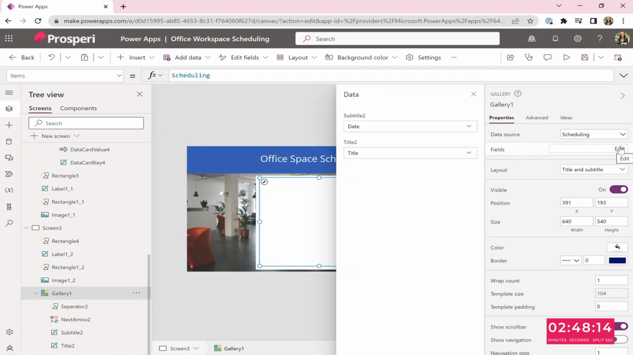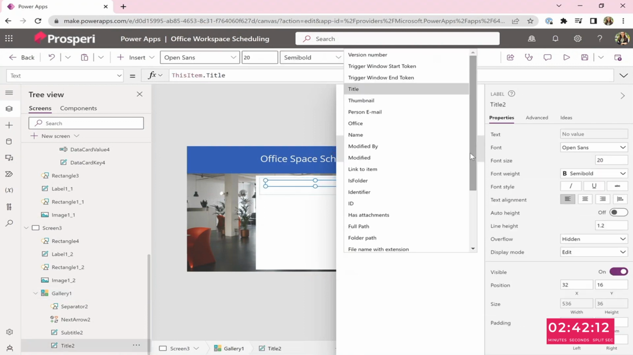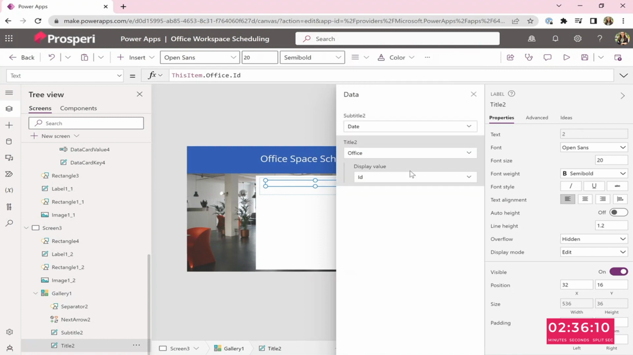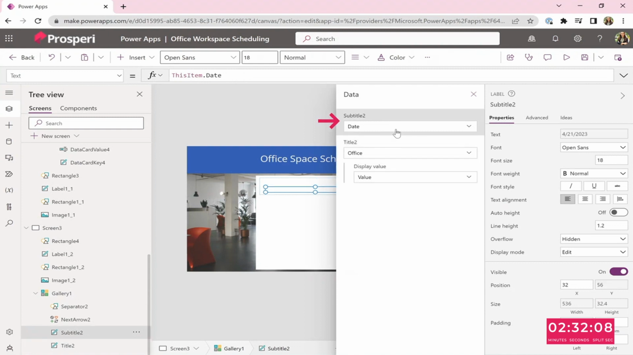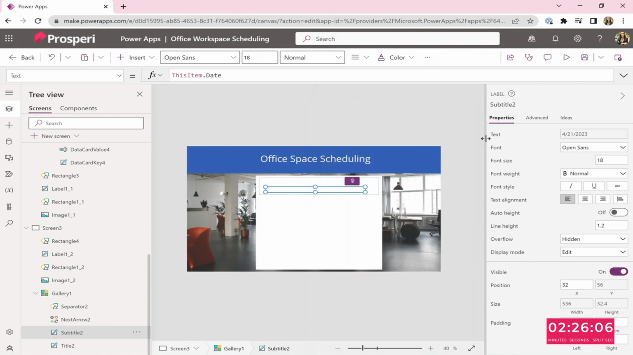So Title 1, you change it from title to office. Office and value. And subtitle, you change it to date. Oh, it's already on date, so we're good. Now, you see it.